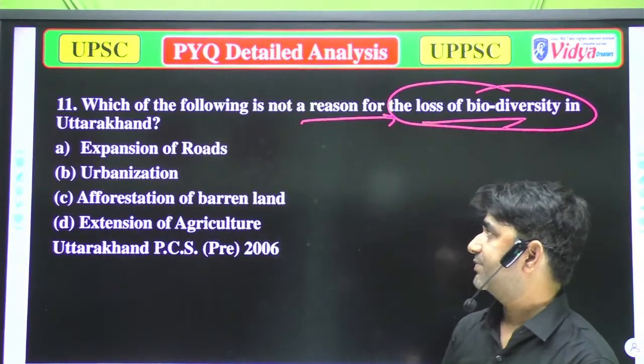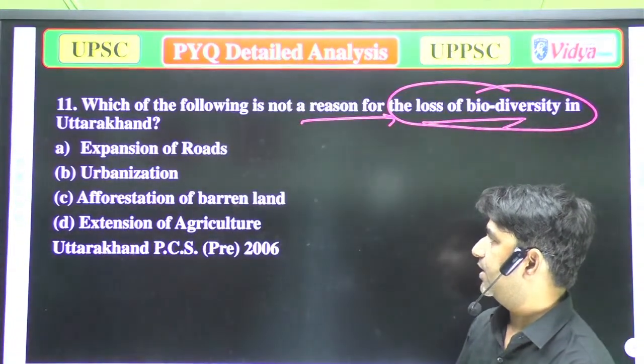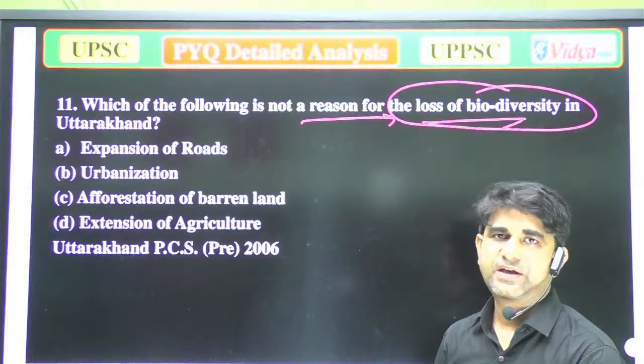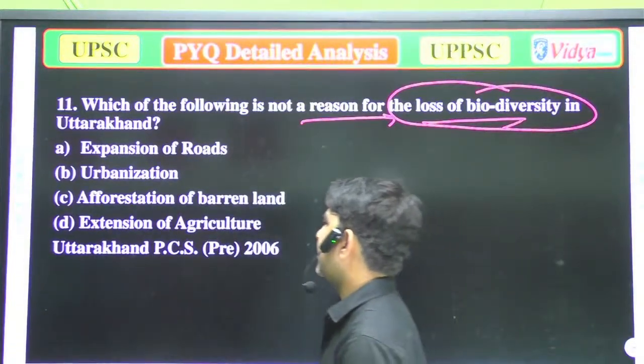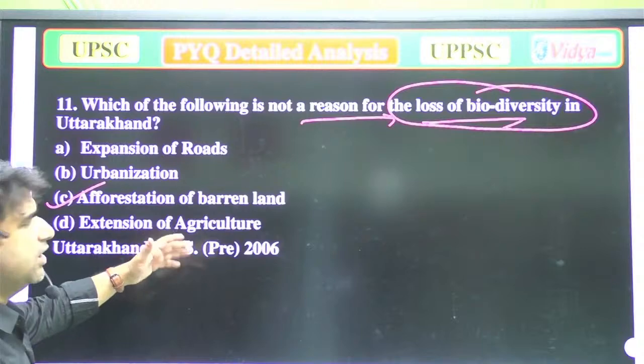A, expansion of roads. B, urbanization. C, afforestation of barren lands. And D, extension of agriculture. So the correct answer is afforestation of barren land. Why is it the correct answer? Suppose we go through every topic.